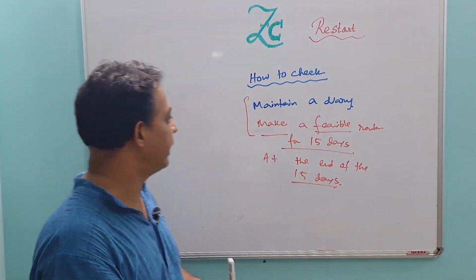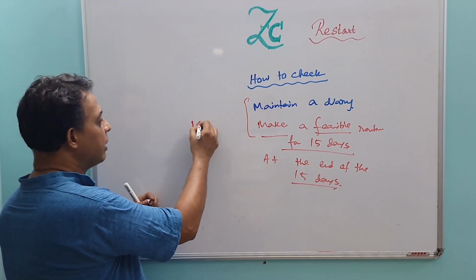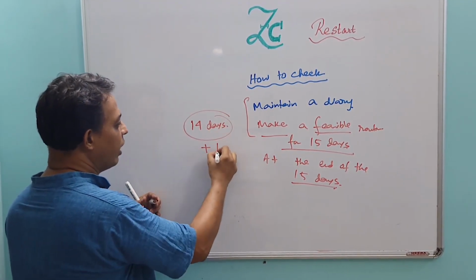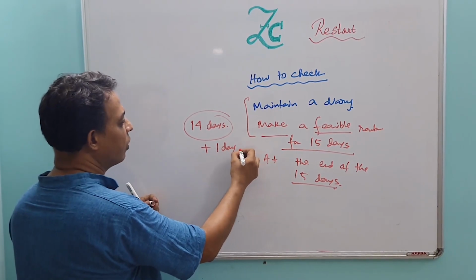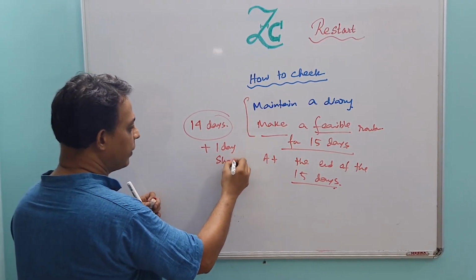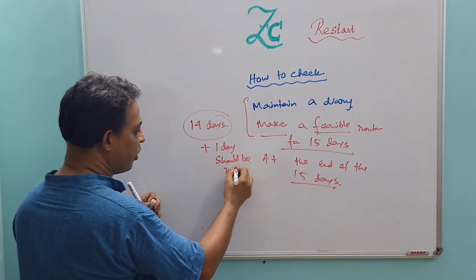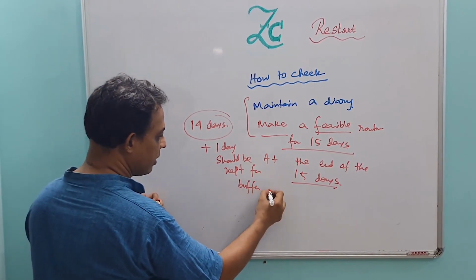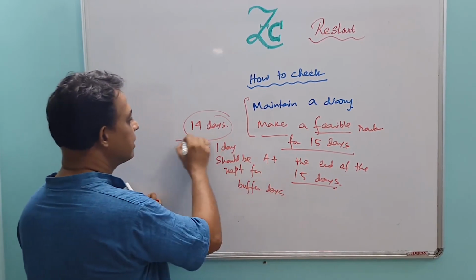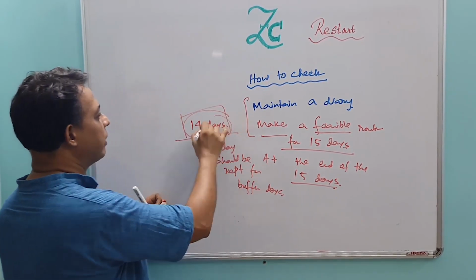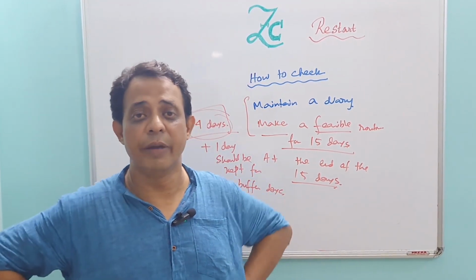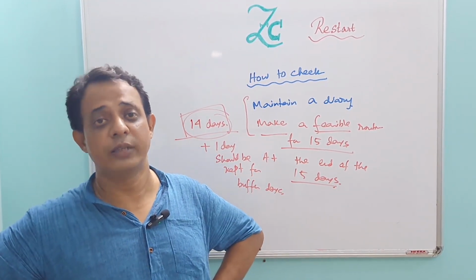So make a buffer day. You make a routine for 14 days, and one day should be kept for a buffer day. By chance if you could not complete within these 14 days, then the additional day should be utilized for that.